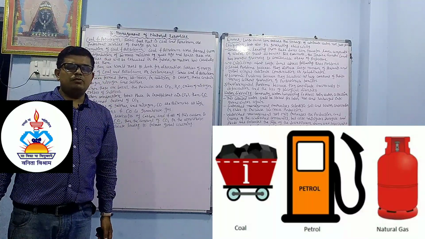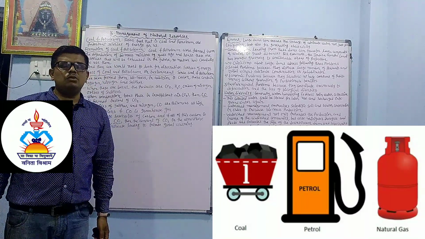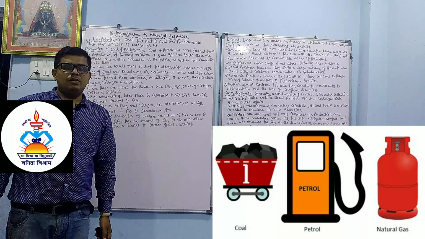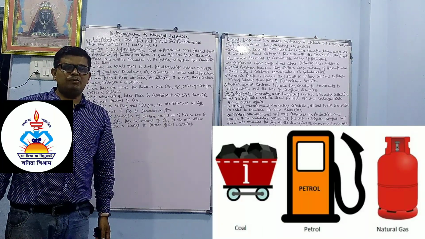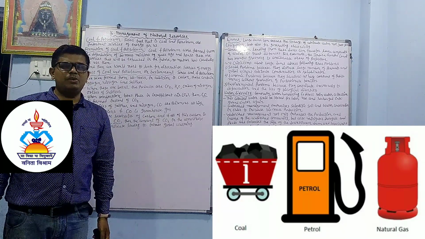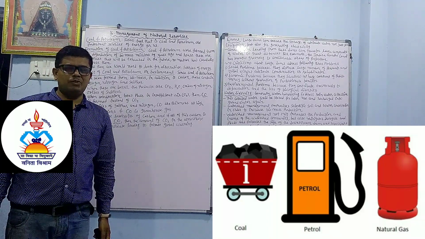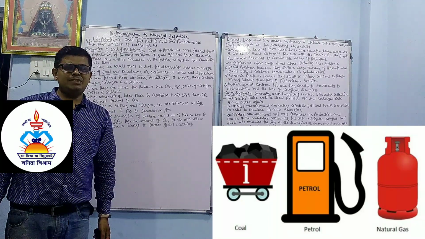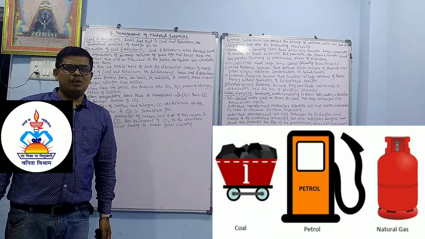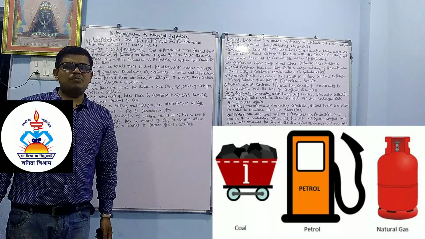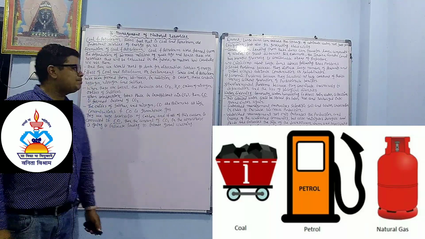Coal and petroleum are fossil fuels. Many years ago, the dead bodies of animals and plants were converted into fuel because of the high temperature and pressure inside the earth, and that fuel is called fossil fuel. Dear student, petro means rock and oleum means oil. So oil obtained from rock is called petroleum.